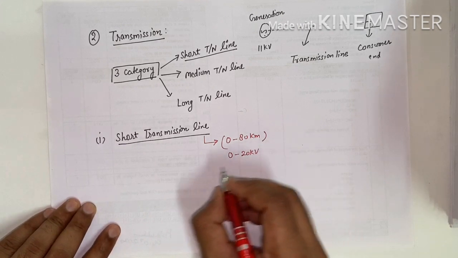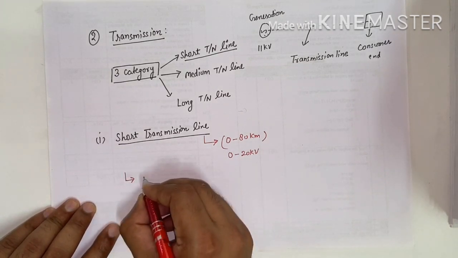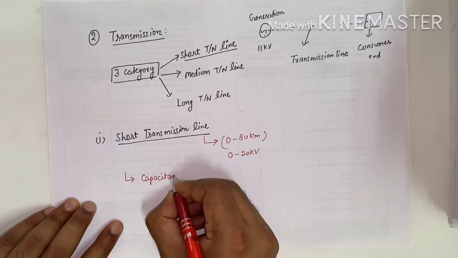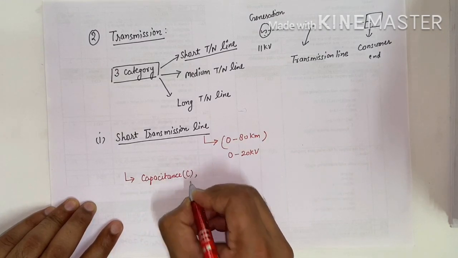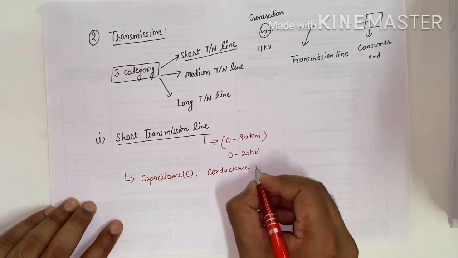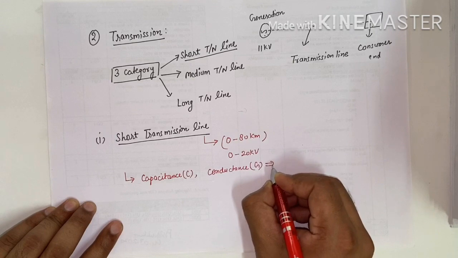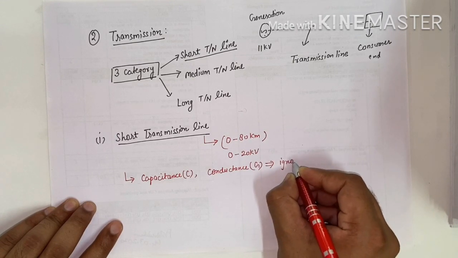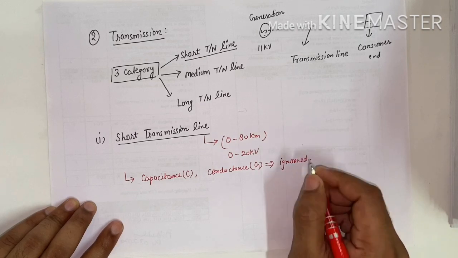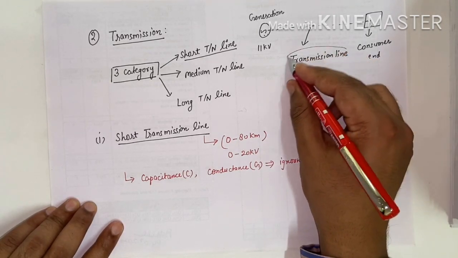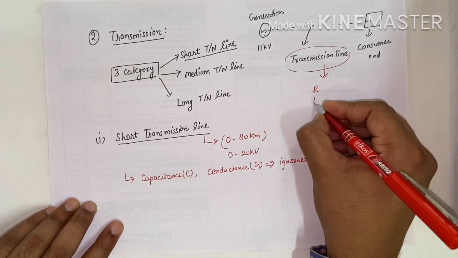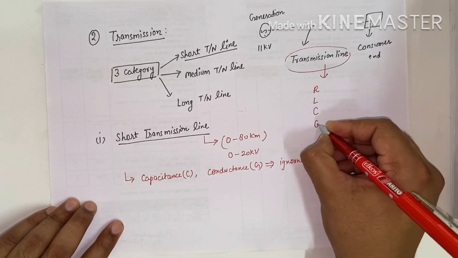In a short transmission line we neglect the capacitance, which is denoted by C, and the conductance; we ignore these in the criteria of a short transmission line. Actually there are four transmission line parameters: resistance, inductance, capacitance and conductance.